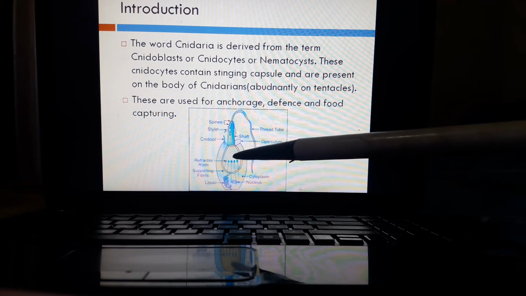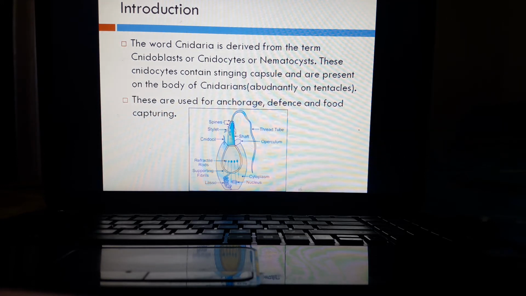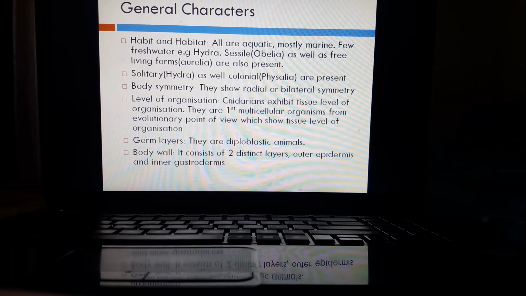The capsule of this nematocyst is filled with a poisonous substance which is known as hypnotoxin. Hypnotoxin is a protein poison and it is used to paralyze the prey. So these nematocysts are used for anchorage, defense and food capturing.